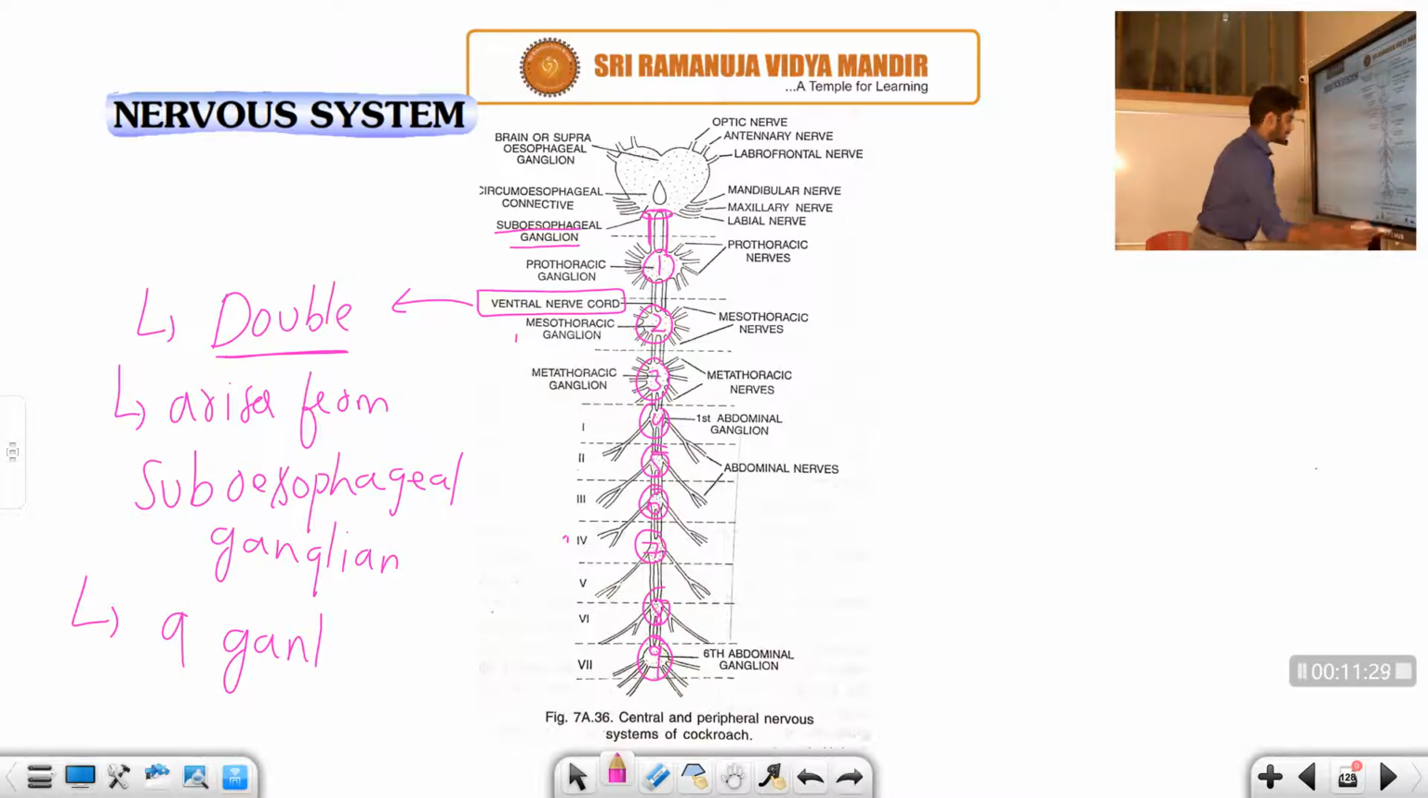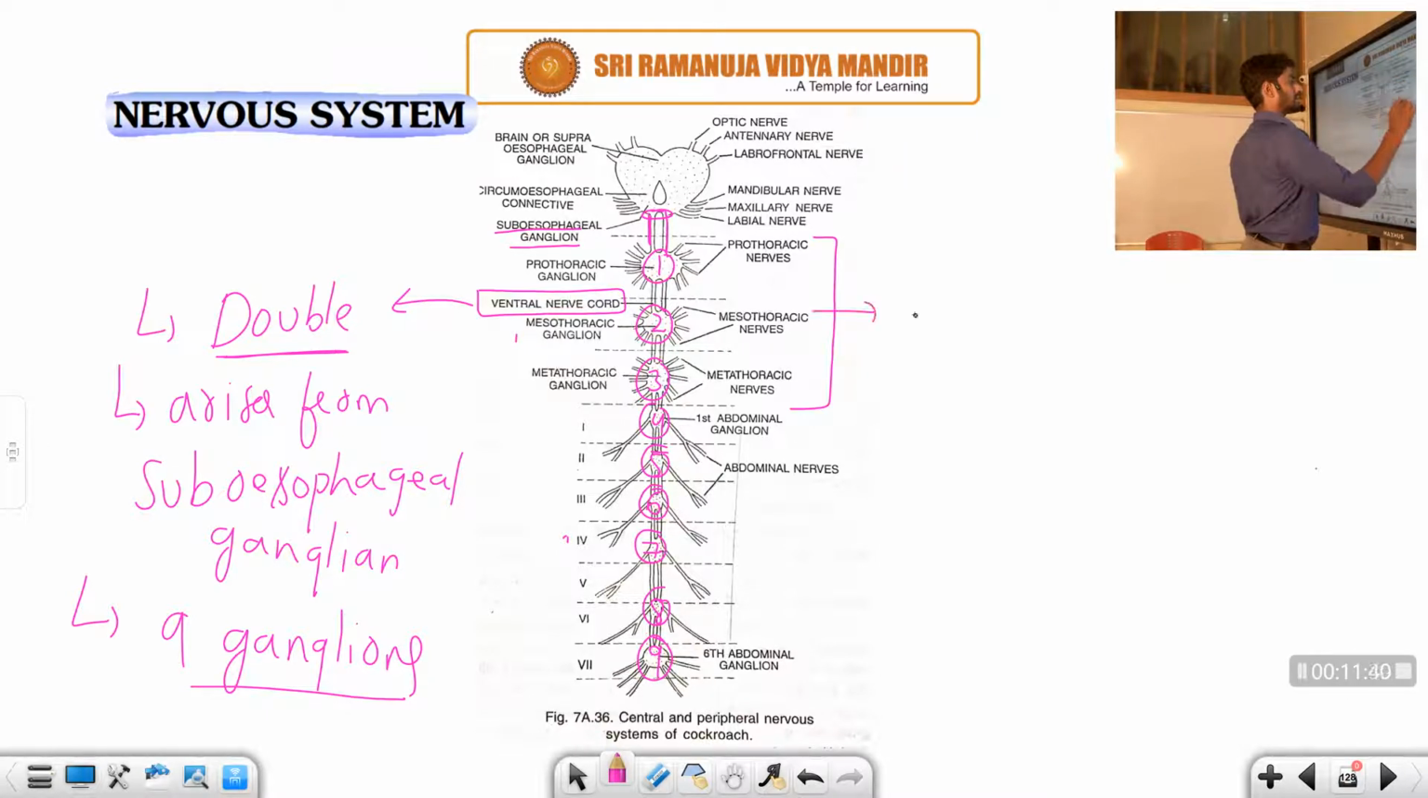There are 9 ganglia. So what are the 9 ganglia? You can carefully observe this part, students. This part represents the thorax region, the thoracic region, right? This is the thoracic region.